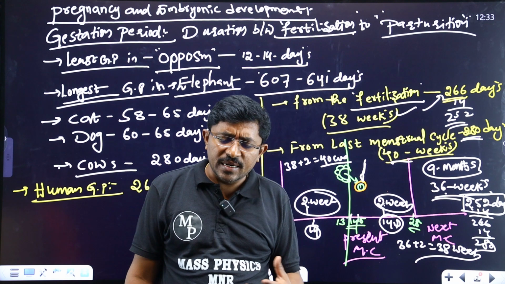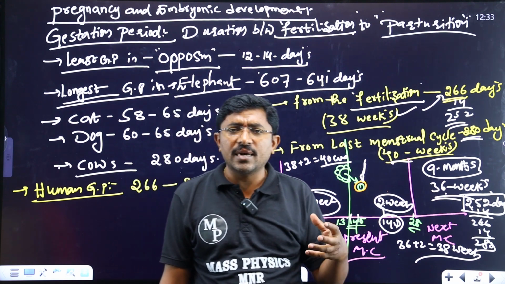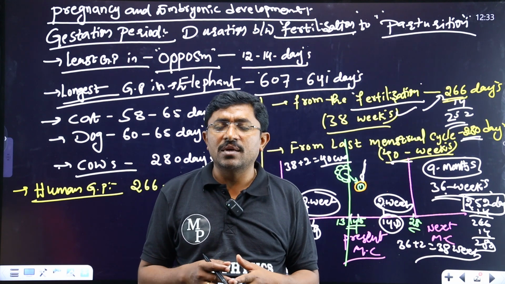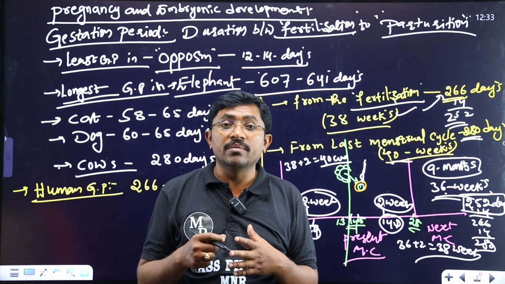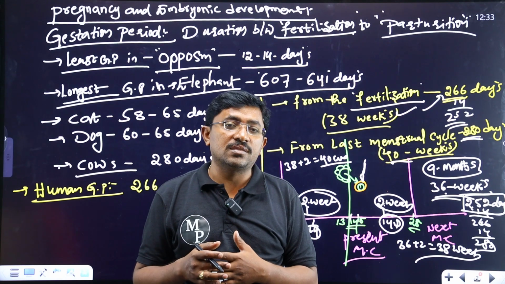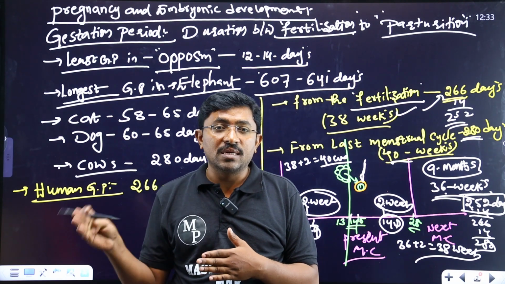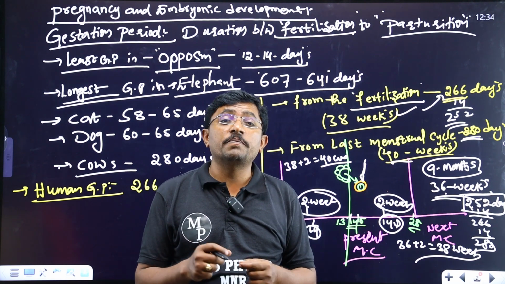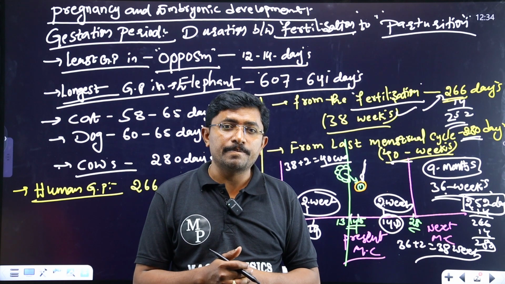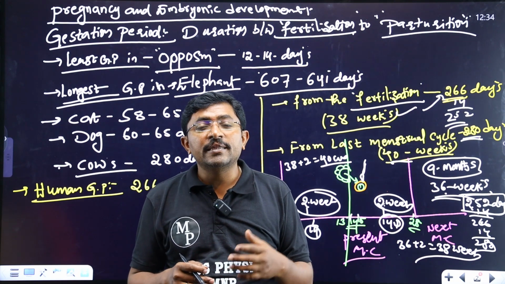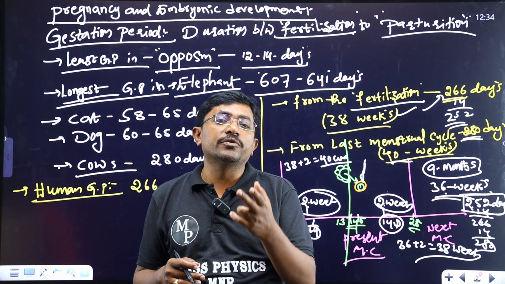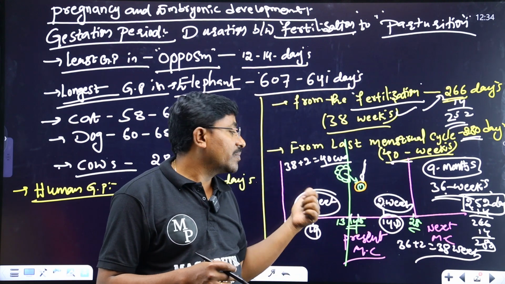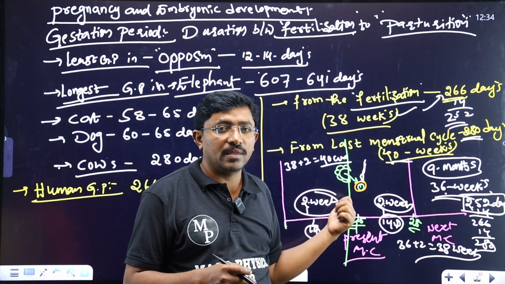Generally, when a woman conceives and consults the gynecologist, the doctor will ask how many months the menstrual cycle lasts. Based on the information given by the pregnant woman, the doctors can decide the expected date of delivery. The expected date of delivery is considered in two ways: one is from the last fertilization, the second is from the last menstrual cycle.